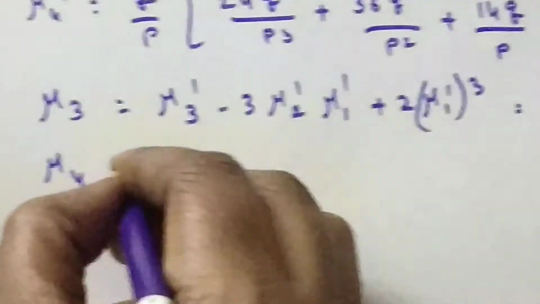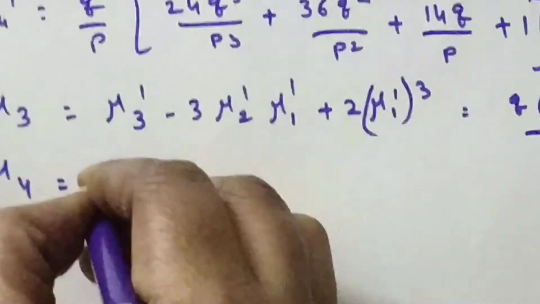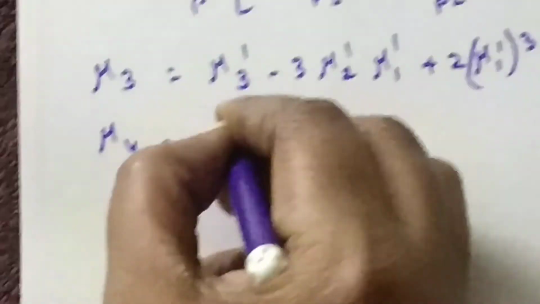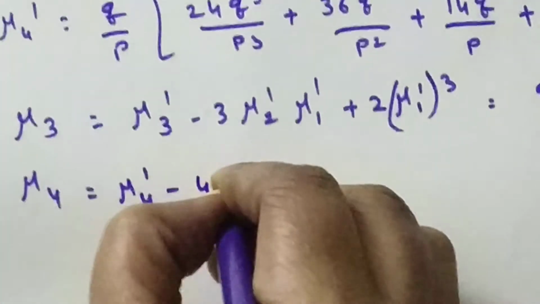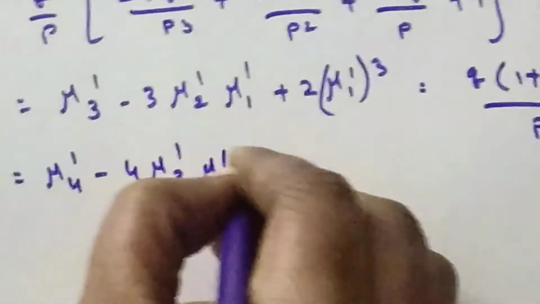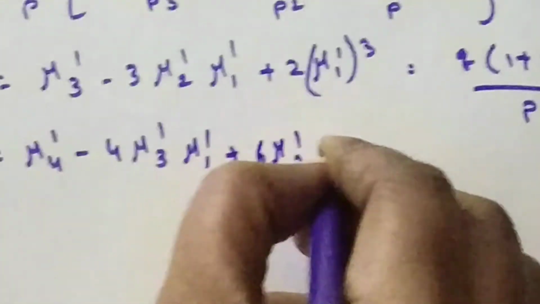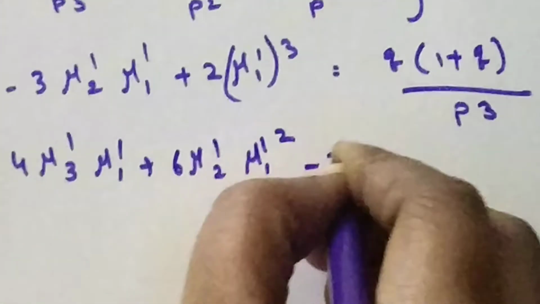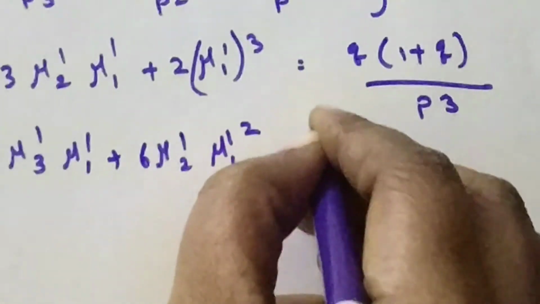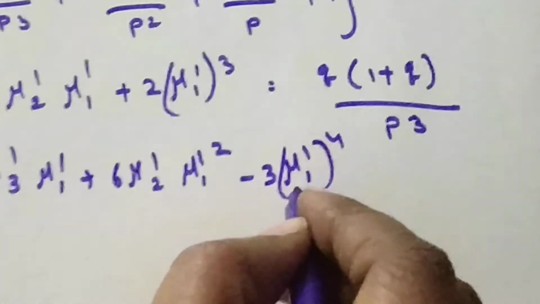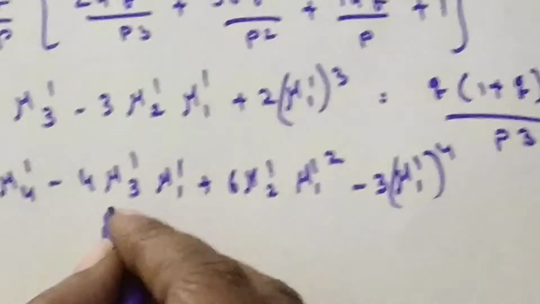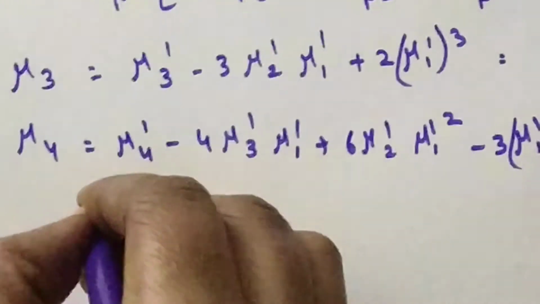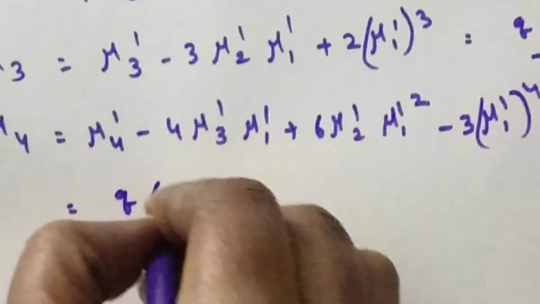In the same way, the fourth central moment can be calculated by using the formula for μ4 as μ4' minus 4μ3'μ1' plus 6μ2'(μ1')² minus 3 into (μ1')⁴. Substitute the non-central moment formulas μ1', μ2', μ3', μ4' here. We will get, after simplifying, q into (p² plus pq) divided by p power 4. This is the μ4.